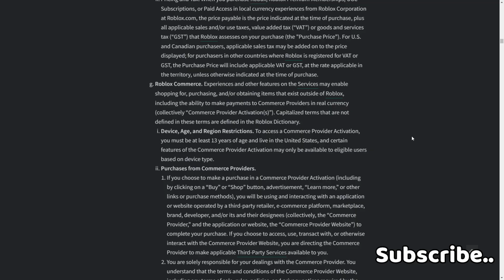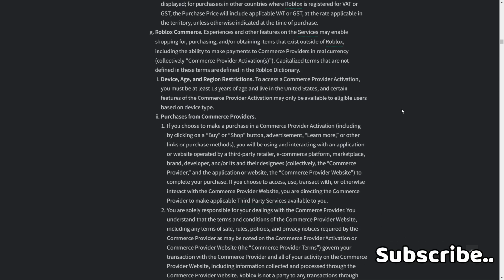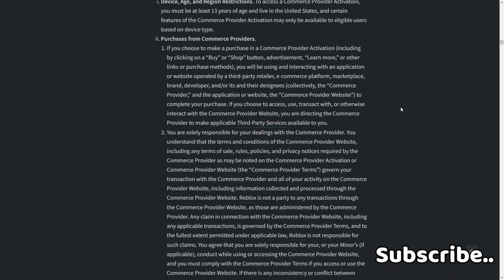If you choose to access, use, transact with, or otherwise interact with the commerce provider website, you are directing the commerce provider to make applicable third-party services available to you. 2. You are solely responsible for your dealings with the commerce provider. You understand the terms and conditions of the commerce provider website, including any terms of sale, rules, policies, and privacy notices required by the commerce provider, as may be noted on the commerce provider activation or commerce provider website. The commerce provider terms govern your transaction with the commerce provider and all of your activity on the commerce provider website, including information collected and processed through the commerce provider website.